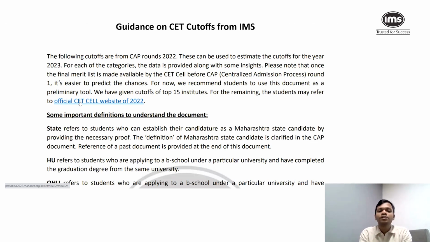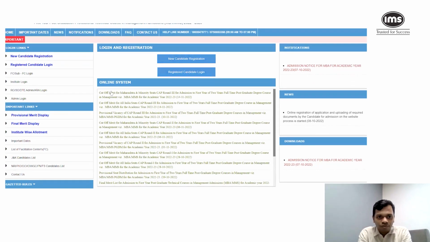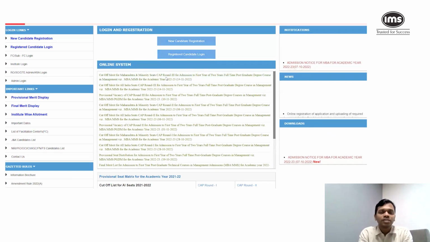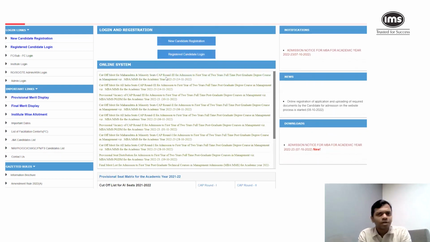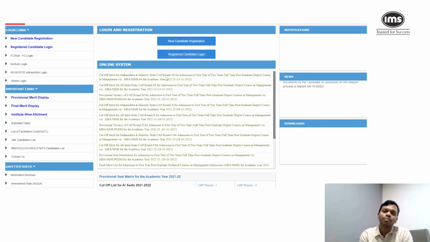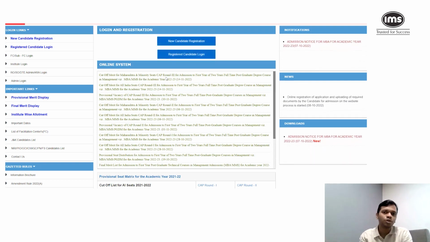So this is the official CET cell website of 22. And let me show you how it looks. Once you click on this link, you will first see there's a lot of cutoff information given. But what I would suggest you to look at is, of course, the cap round 3 cutoffs. Just in case for a particular college, for a particular category, the cap round 3 cutoffs are not visible, you can go to cap round 2 document. If that is also not visible, you can go to cap round 1 document. So that's the best way in which you can use it.